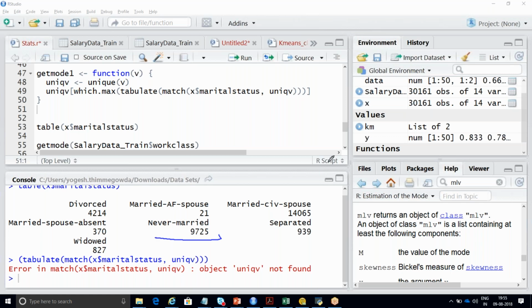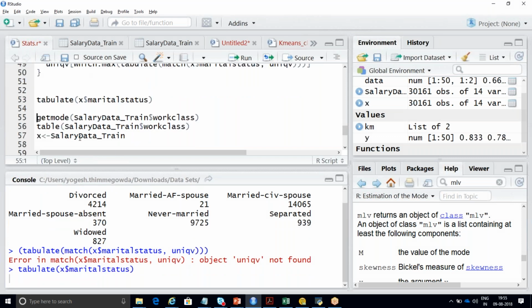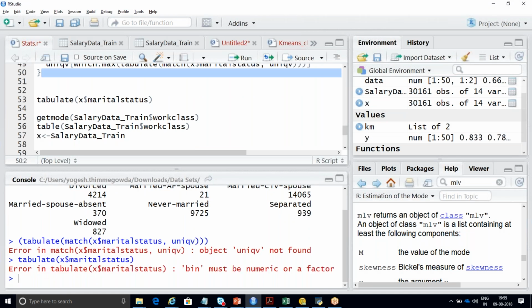What is the difference between tabulate and table? Both are the same. If you are using it with respect to the which dot max function, you should use it as tabulate. Let me just choose this. So here I'll write it like this: tabulate of X dollar marital status. It will not work because this is binary format. It will take it with respect to binary, must be numeric or a factor variable. As of now, it is not in tabular format. So let me check it out.